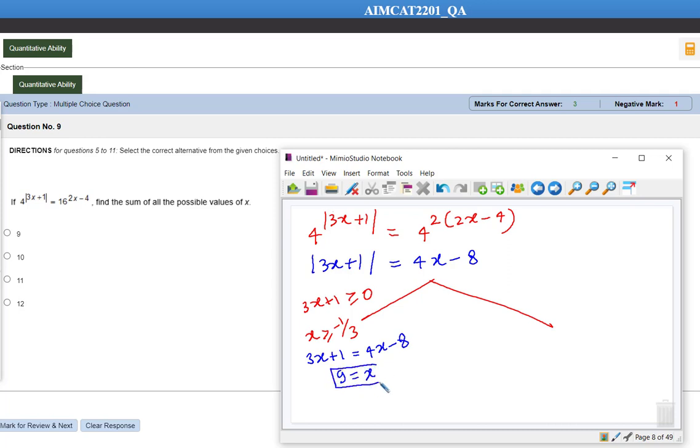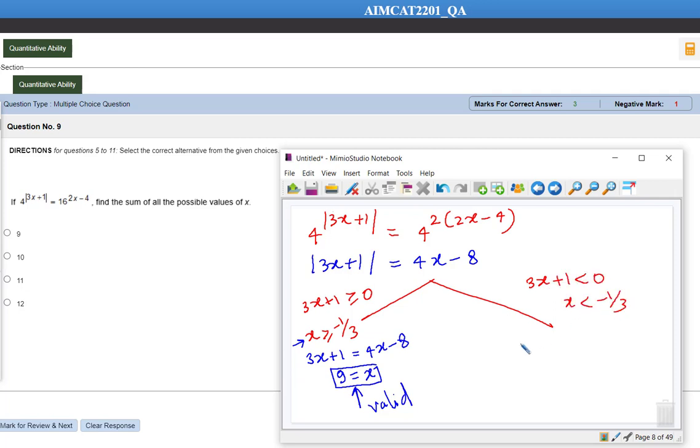Is this a valid solution or invalid solution? Here x has to be greater than or equal to minus 1 by 3, and we got x is equal to 9, so this is valid. Now let's have a look at the second situation in which inside mod there is a negative number, means 3x plus 1 should be less than 0, means x should be less than minus 1 by 3.